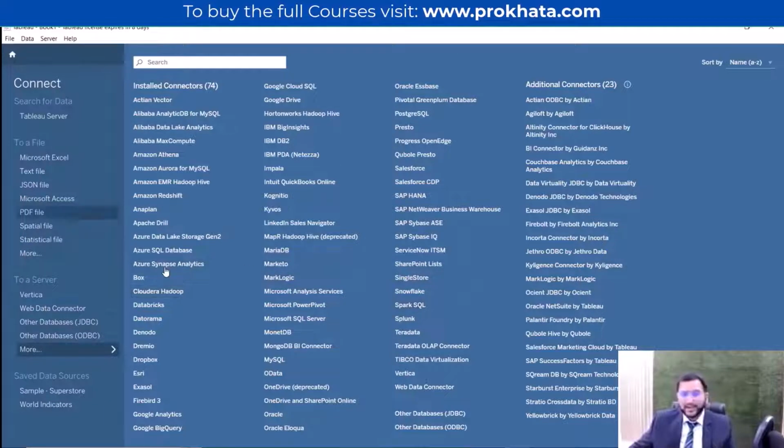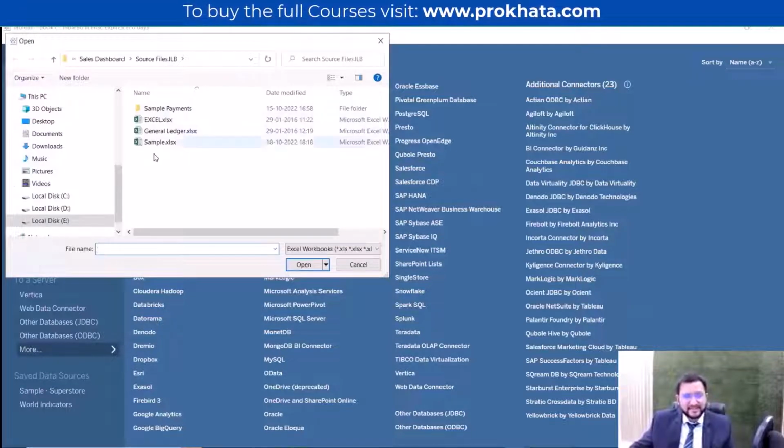And so today we'll be using flat files. We are not using the server file. So if it is very new to you, don't feel that it will be too complicated. We will keep it simple. We will be taking a Microsoft Excel file. So let's click on Microsoft Excel, and we are selecting this sample file.